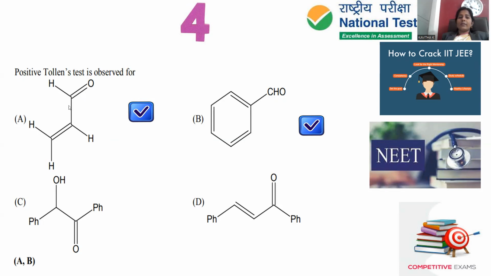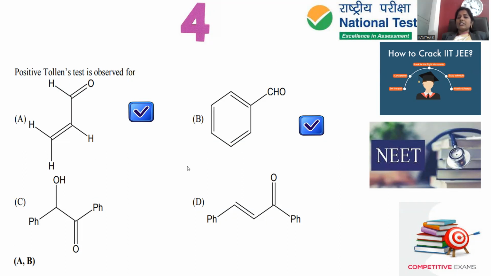Here is the organic compound with aldehyde. Here also an organic compound with aldehyde is provided. And here is the compound with hydroxy and ketonic functional group. You can notice here we have a double bond and the ketonic group. This is an alpha beta unsaturated ketone. Among these many compounds, which are positive for Tollens test?